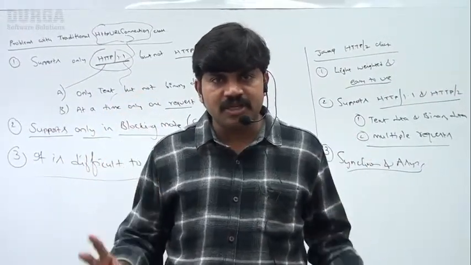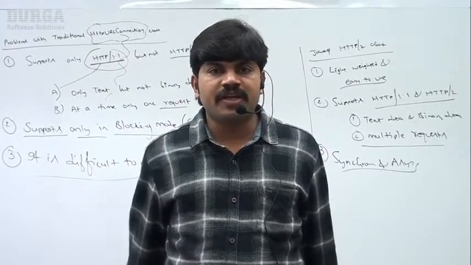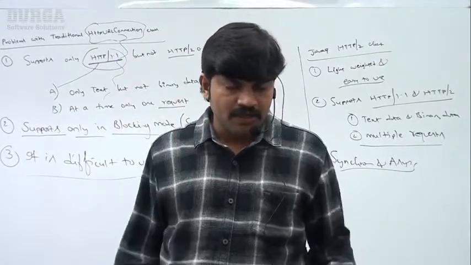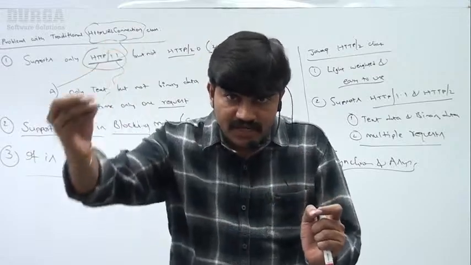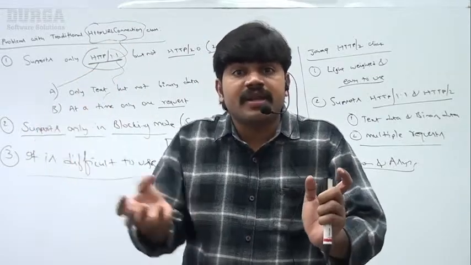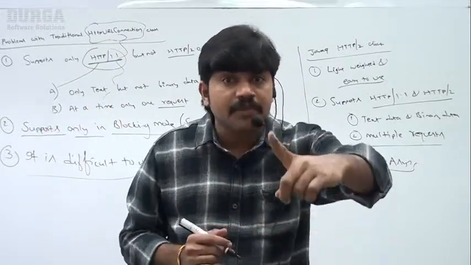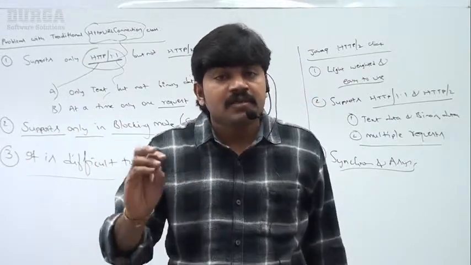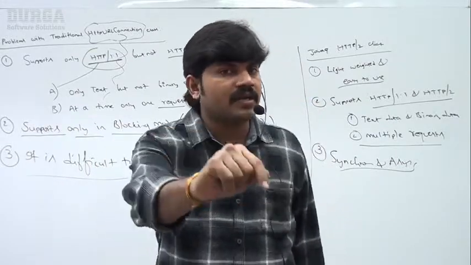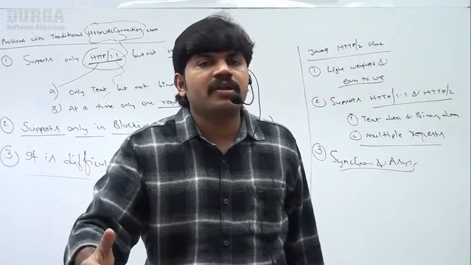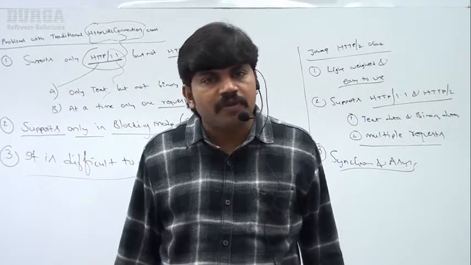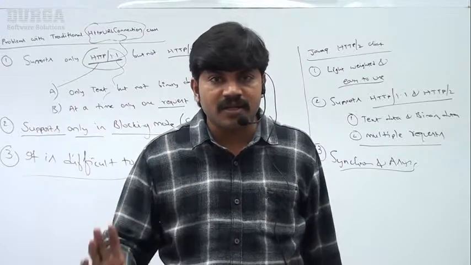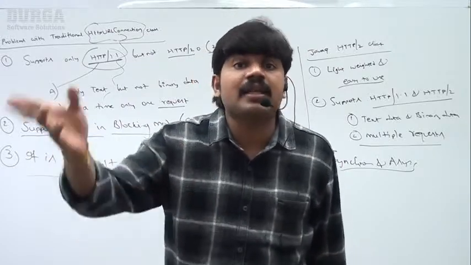From this discussion, only 3 points you people should be aware of. What is the need of the Java 9 HTTP 2 client? From a Java program, to send an HTTP request, and once you get the response, to process that response, some API must be required. That API is nothing but the HTTP 2 client. This API came in which version? 1.9 version. But before 1.9, how did people communicate with the web server from a Java program? By using the HTTP URL connection class, sir, which came in 1997.